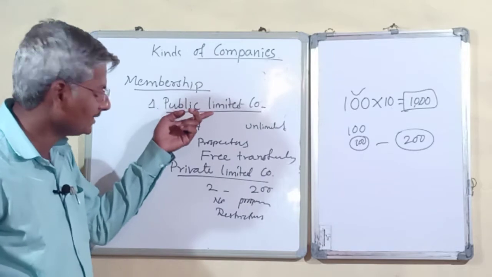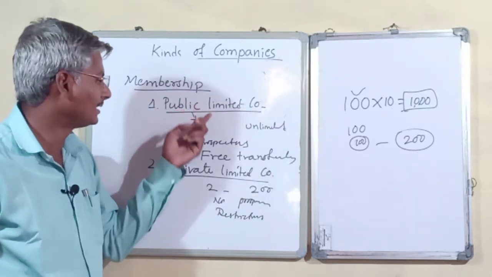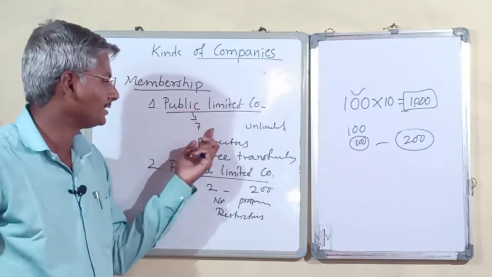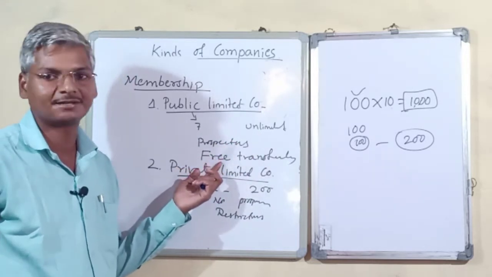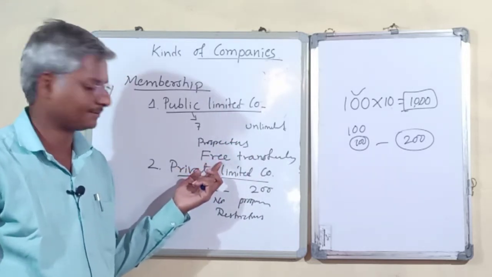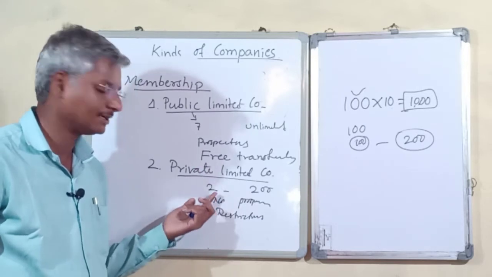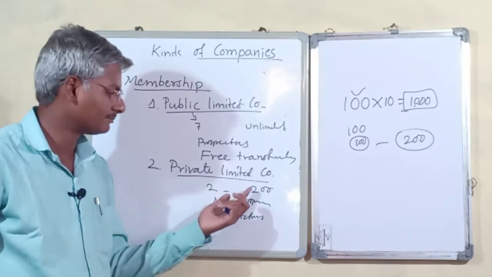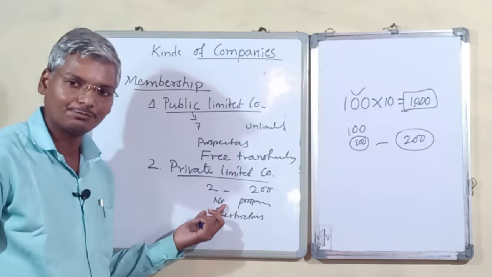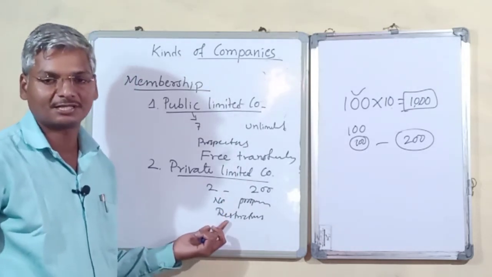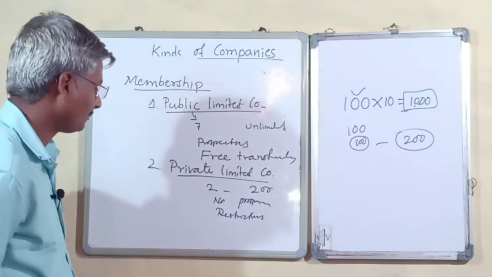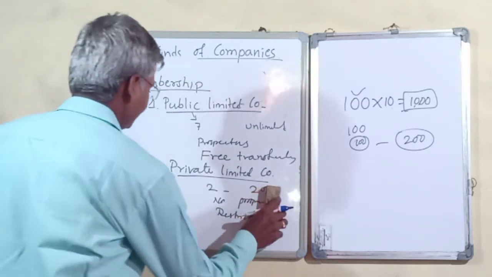So in the case of a public company: minimum 7 members, maximum unlimited, prospectus can be issued, and free transfer of shares. In the case of a private limited company: minimum 2 members, maximum 200, no prospectus, and there are restrictions on transfer of shares from one person to another person.